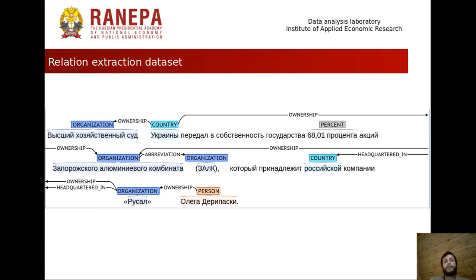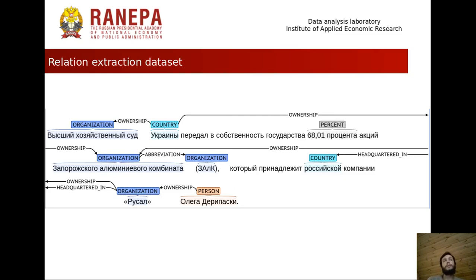We also annotated abbreviations. Here you can see the example of Ukraine and the High Court, Высший хозяйственный суд Украины. We labeled it as two separate entities, and we did it in all similar examples.